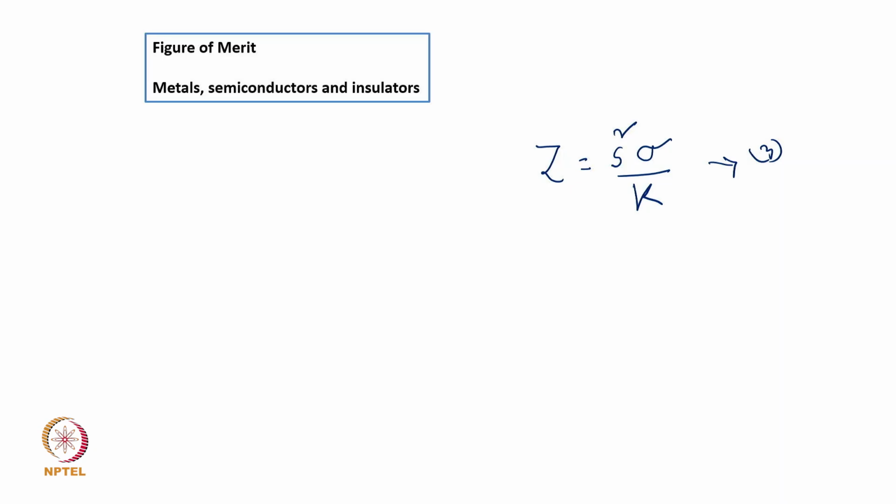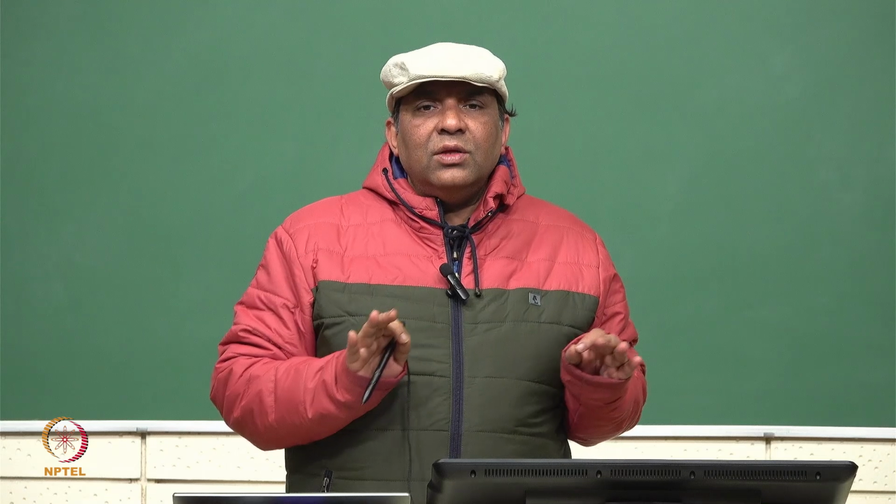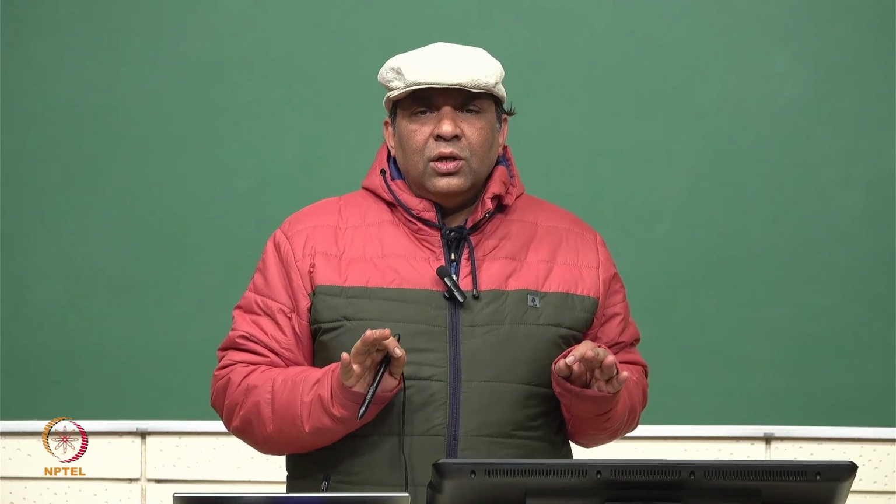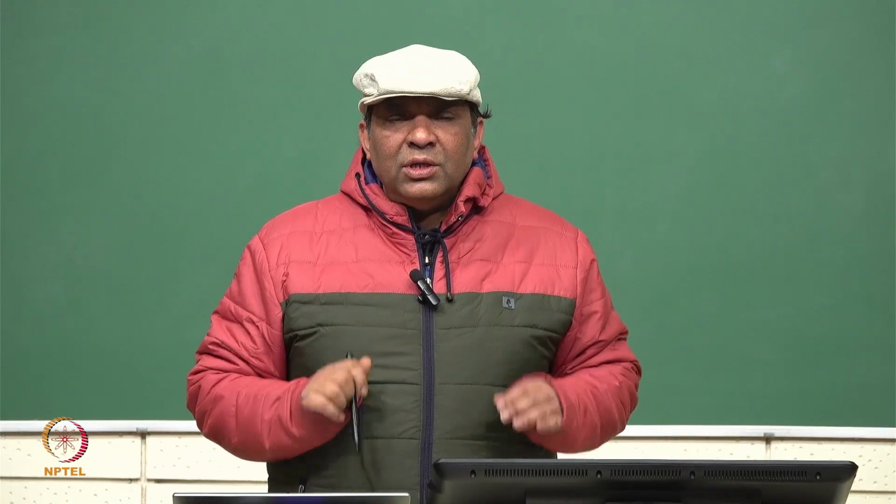I will come back to this point a little later. We will mathematically derive and show how the figure of merit comes into the thermoelectric generator. But let us just take it from the literature at this moment, that there is something called the figure of merit which is important for a thermoelectric generator.